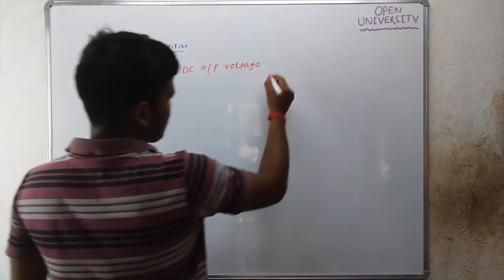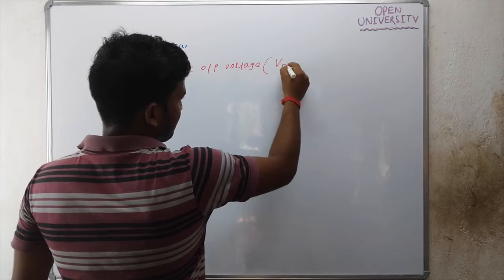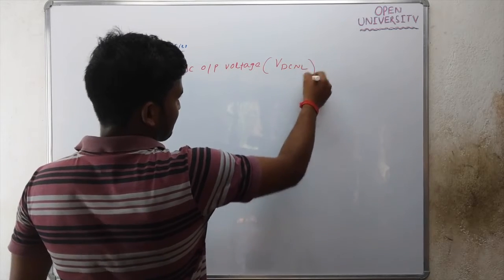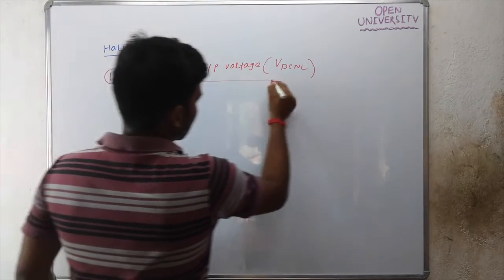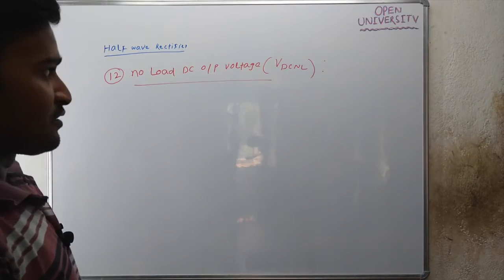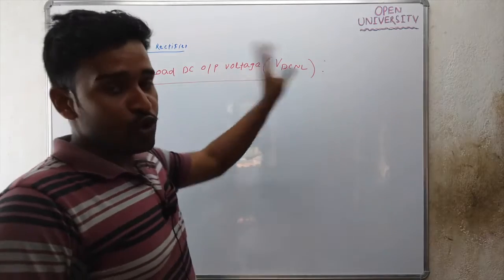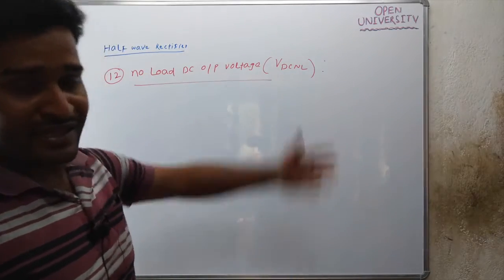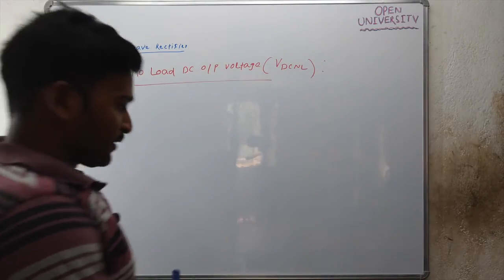No load DC output voltage, I am denoting it with VDC NL. What is this VDC NL? It is the DC voltage across the output when no load is present, when load resistance is not connected.